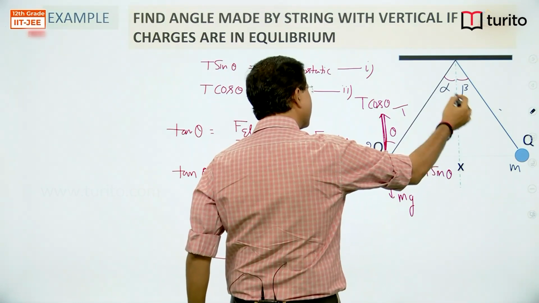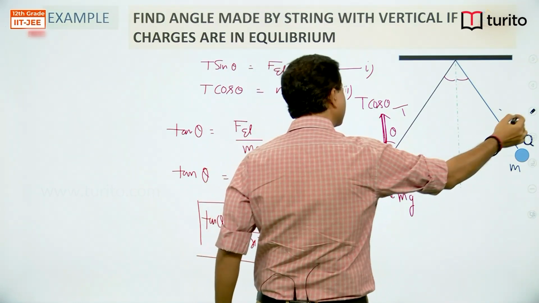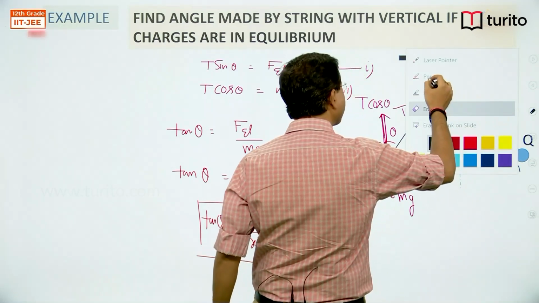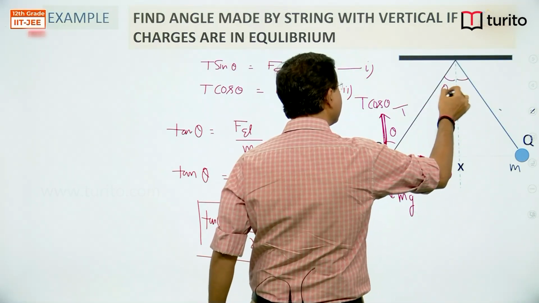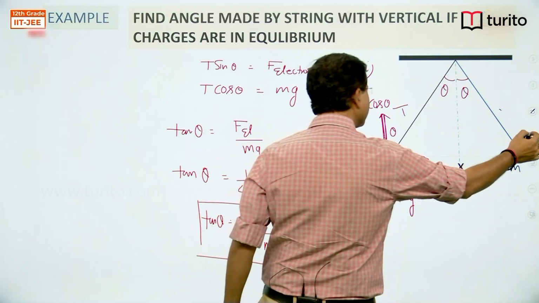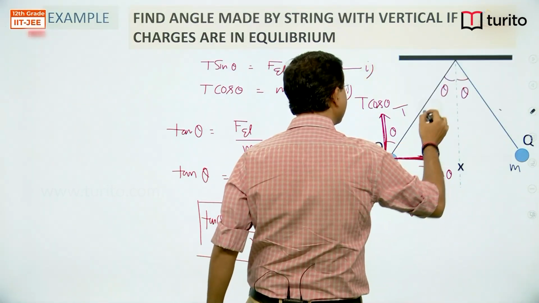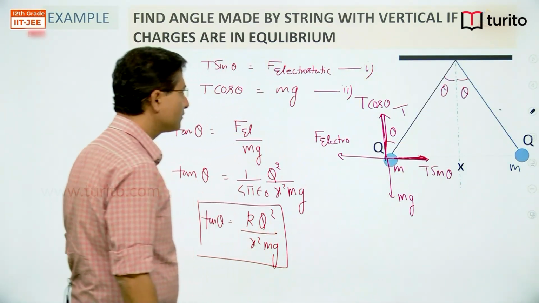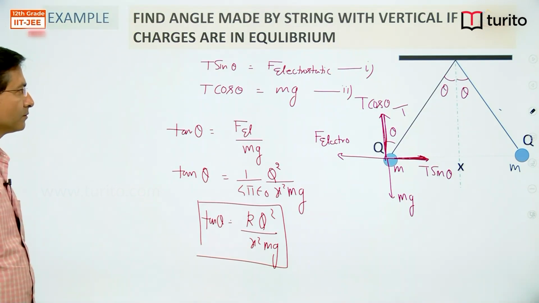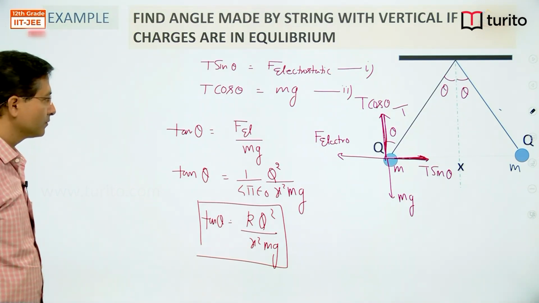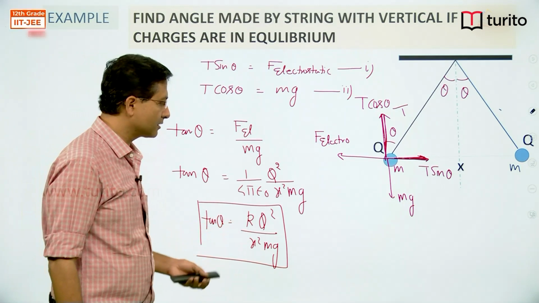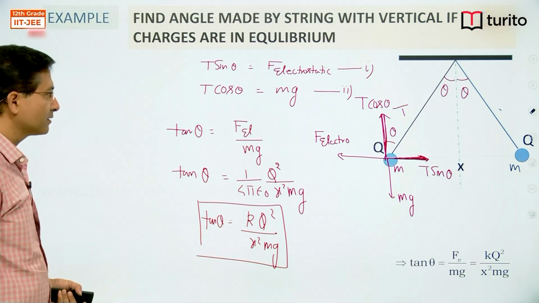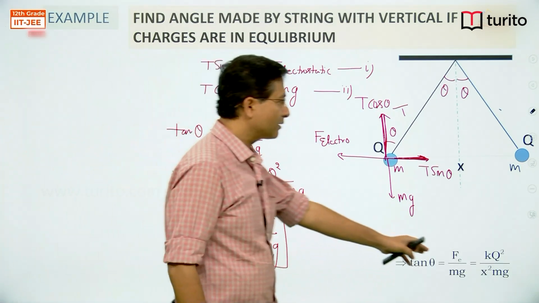Now I can erase and write theta, theta. So tan theta is given by this expression. If you simplify, you will get this one, kq square upon x square mg.